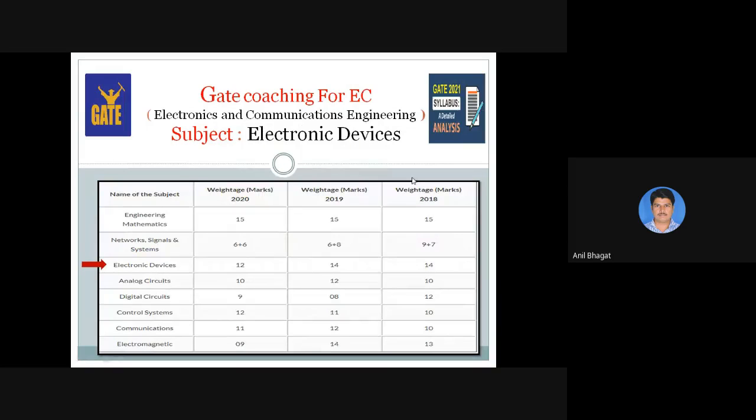This is the basic weightage of marks for each and every subject, right? It starts from engineering mathematics, which you already attended, and maybe signal systems. Now we are in electronic devices. The weightage for 2020 was 12 marks, for 2019 it was 14 marks, and for 2018 also 14 marks, right? So near about 13 to 14 marks for this subject. So this ED subject is very important.